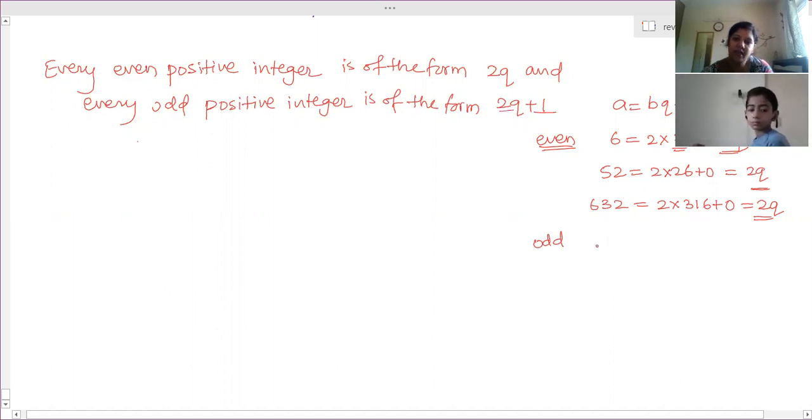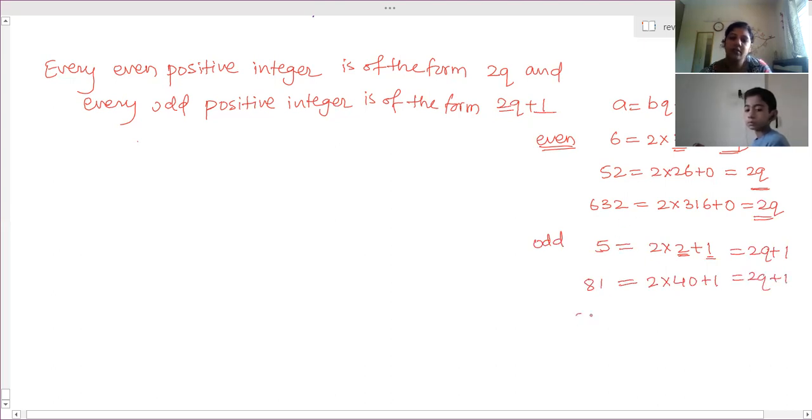If the odd number is 5, we can write it as 2 into 2 plus 1. So this is the quotient, this is the remainder. So it is 2q and the remainder is 1. Now take 81: 2 into 40 plus 1. So this is also 2q plus 1.